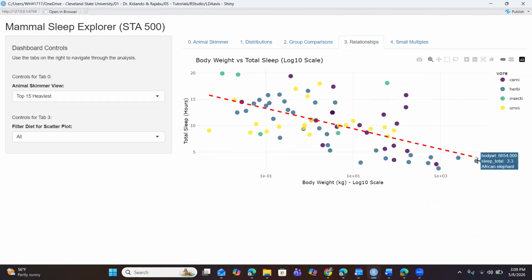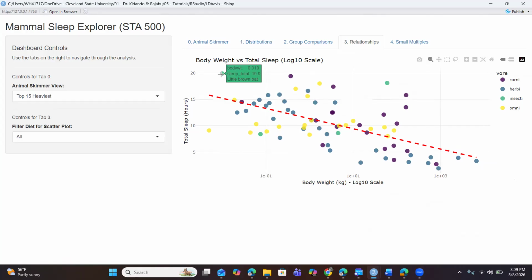We can see at the far right side the African elephant, which has a weight of almost 6,000 kilograms and belongs to the group of herbivores, and we can see that it has fewer total sleep hours. The same goes for the little brown bat.